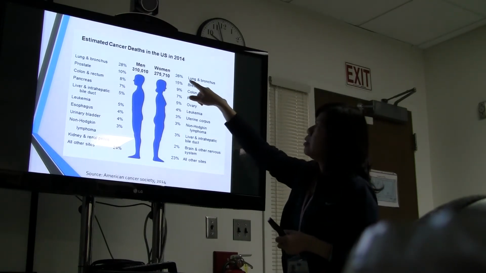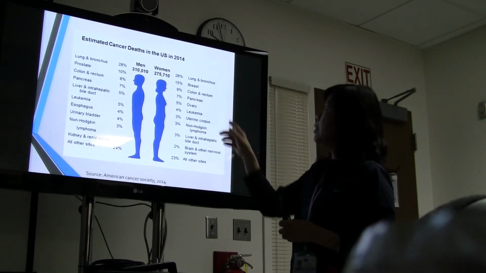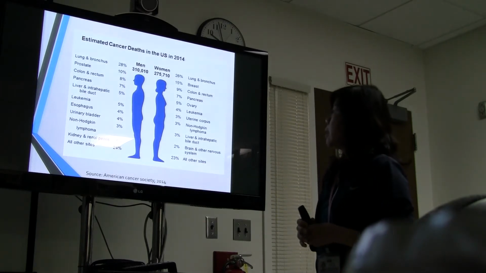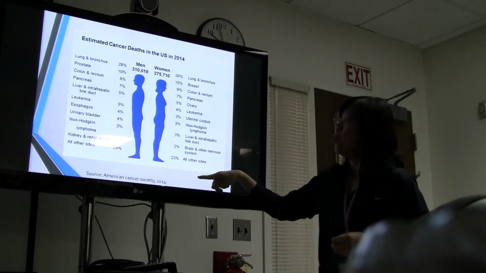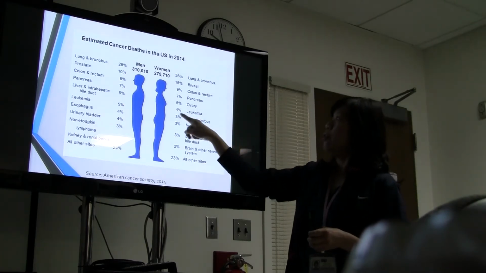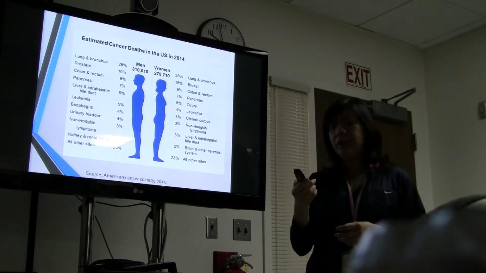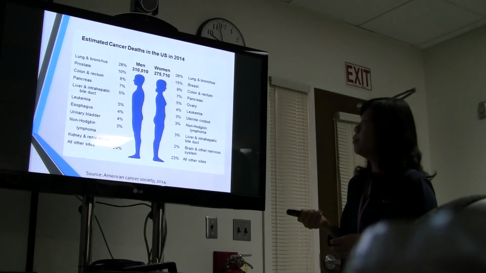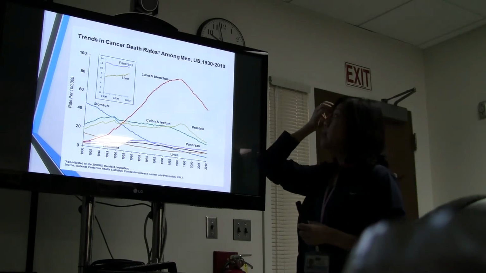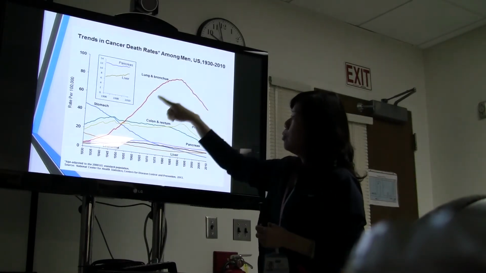In women, the most common is still lung, and the second most common is breast cancer. Did you notice that there is pretty much no cervical cancer? Very few, and uterine corpus too. That's because we have the screening system here. Okay. Trends in cancer death rates among men: again, bronchus is number one.